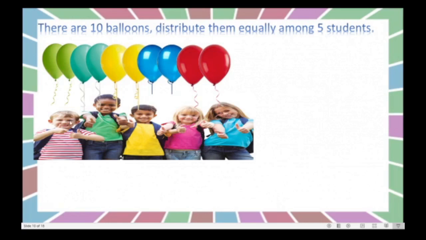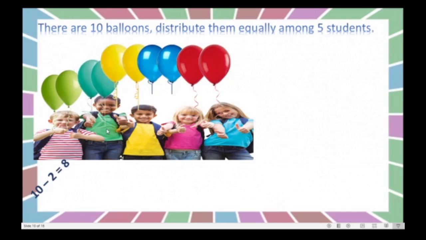Okay, we will start. We will give these 2 balloons to this boy. Green balloons to, yes, here also we will subtract 2. Earlier there were 10 balloons. Now we gave 2 balloons to this first boy, so 8 remained. Can you see here? 8 remained. Out of 8, let us give these 2 to this boy. Now we will minus again 2. That is 8 minus 2 is equal to 6. So you can see here 6 remain.